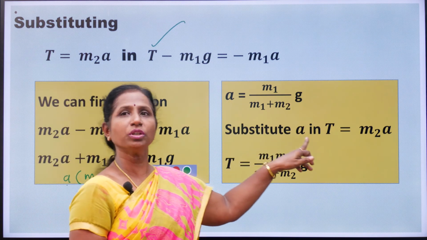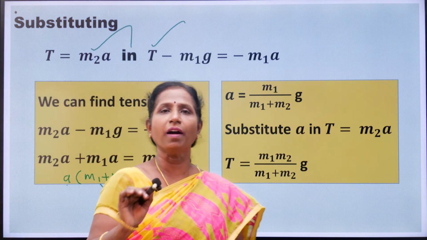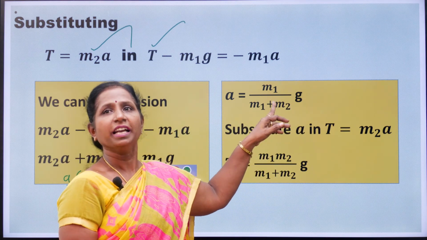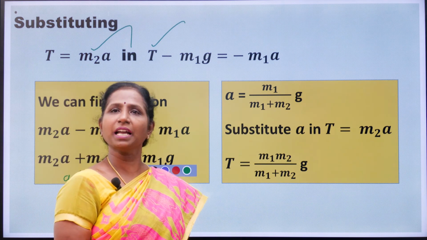Then substitute the acceleration A in T equal to M2A in order to calculate tension. Okay, so the acceleration is calculated. Where are you going to substitute this? Substitute it in the tension equation and calculate the tension.